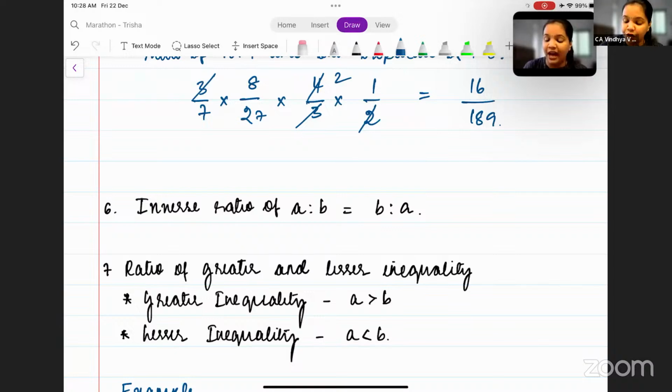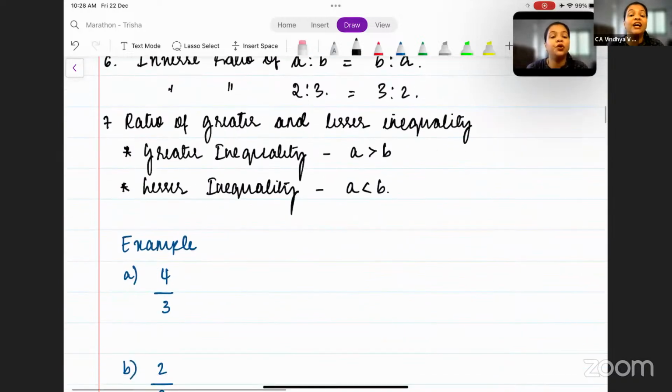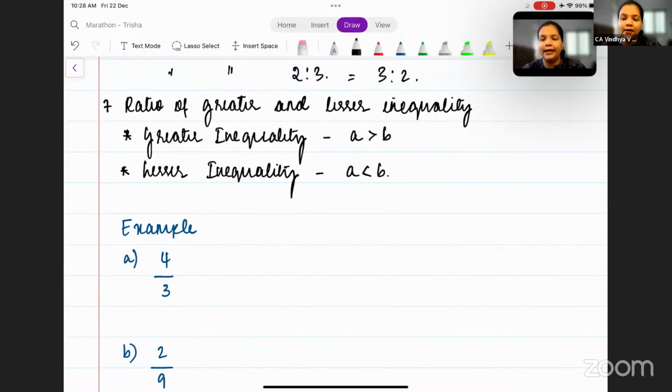So let's say we have a ratio 2:3. Now what is the inverse of 2:3? The inverse ratio of 2:3 is 3:2, which means 2:3 and 3:2 is not the same. So what is the inverse of 2:3? That is 3:2.